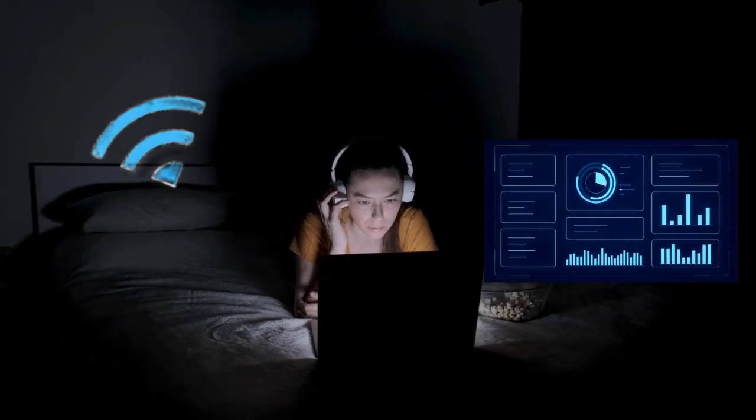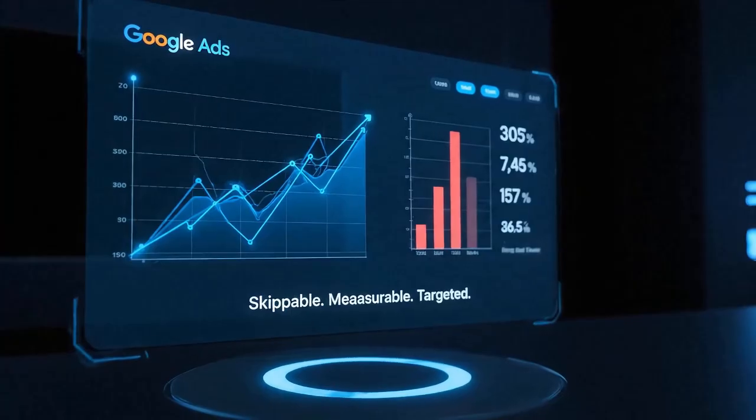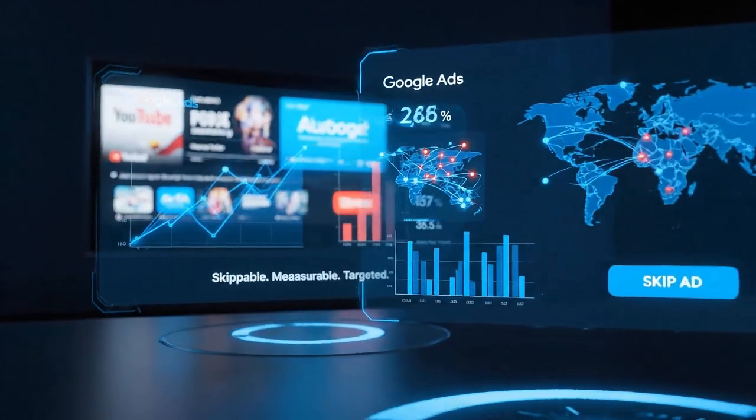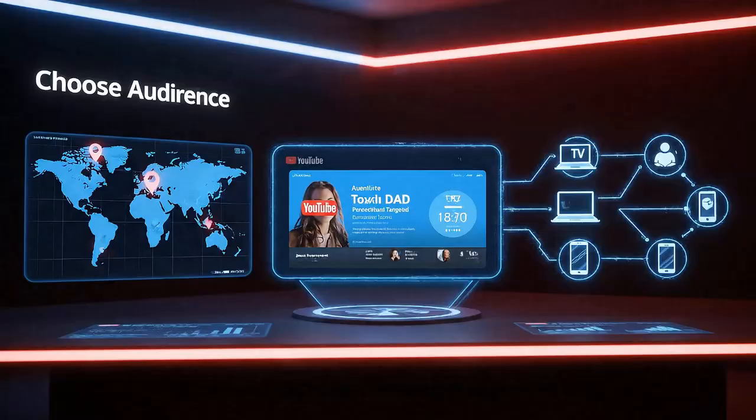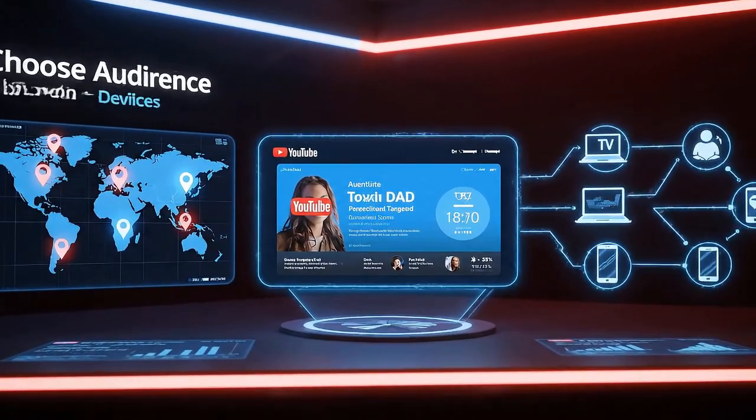This approach is perfect for reaching cord cutters who've ditched traditional TV. Plus, these ads are skippable, measurable, and targeted thanks to Google Ads data. You can choose your audience, location, and devices to ensure your message hits home.